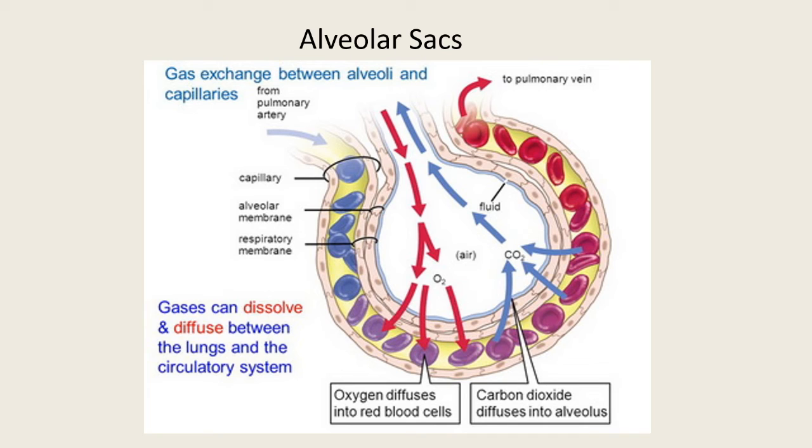Then the alveolar sacs are thin-walled structures which arise from the alveolar ducts. The alveolar sac contains two or more alveoli. The wall of the alveolar sac contains no smooth muscle but has elastic or reticular fibers. The alveoli are cup-shaped structures, through whose thin walls interchange of gas between blood and air takes place. The mouth of each alveolus opens into the alveolar duct. This is the alveolar duct or alveolar sac.